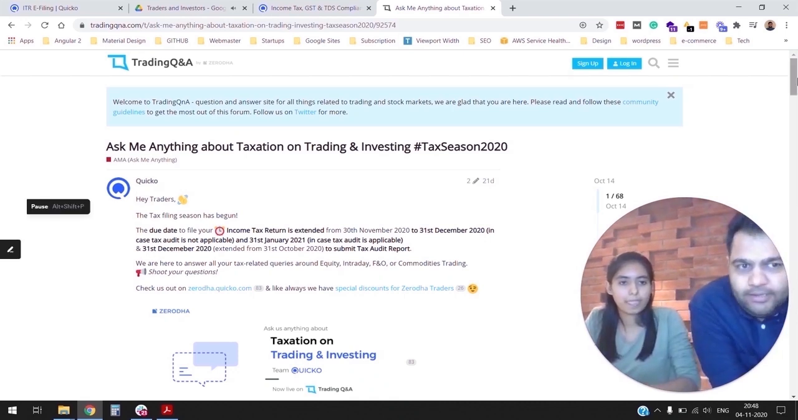So where can traders and investors go to learn more about topics like tax loss harvesting, advance tax, and tax audit? Of course, Zerodha Varsity has a ton of great content. We also have something called learn.quicko.com where we deep dive into topics like these. We have across 1,000 articles there. In case there are any updates from the income tax department, we write a ton of blogs on blog.quicko.com, so you can visit us there.